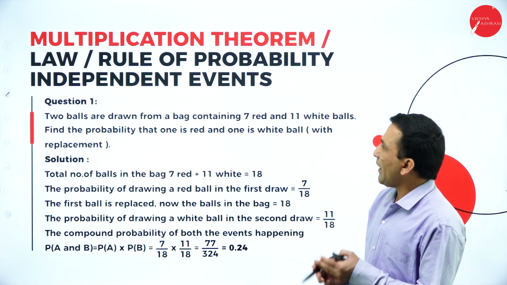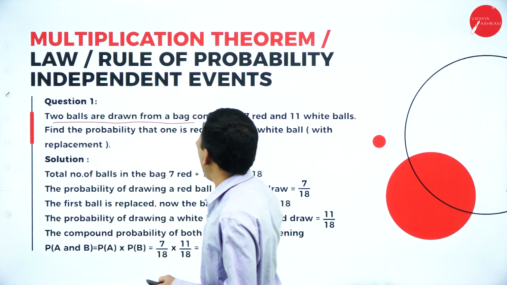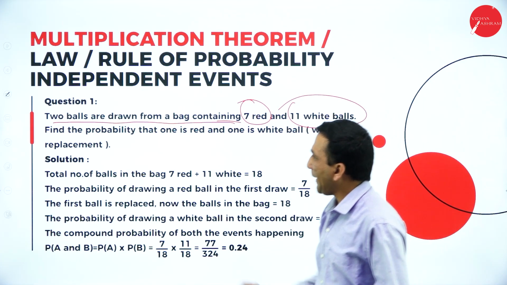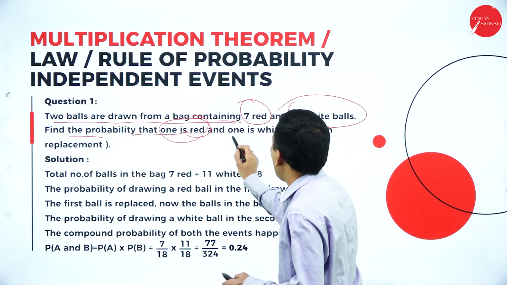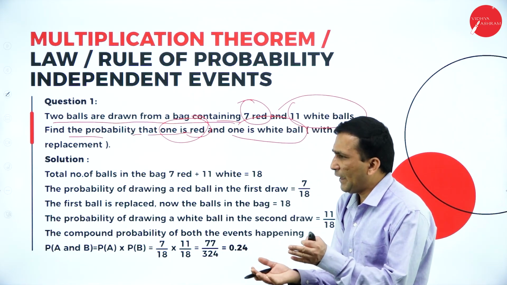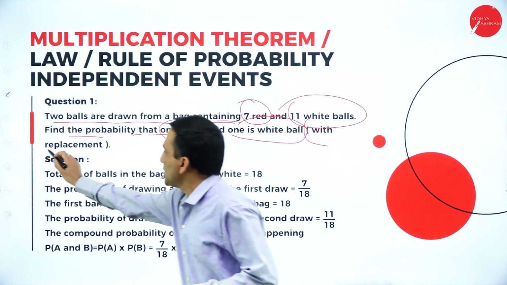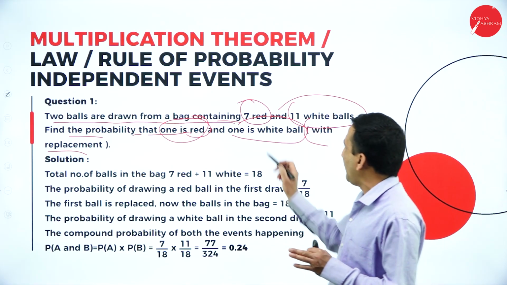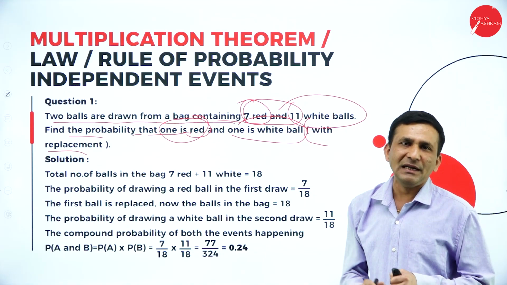Moving forward, there is one question for the multiplication of independent events. Two balls are drawn from a bag containing 7 red and 11 white balls. Find the probability that one is red and one is white. The red and white are independent, so here the condition is with replacement after picking one ball. Now you need to take the total balls. How many balls are available? There are 18 balls available. The total sample is 18.